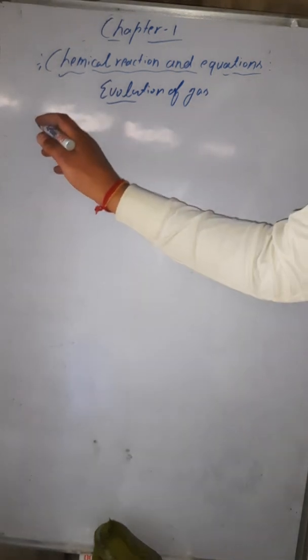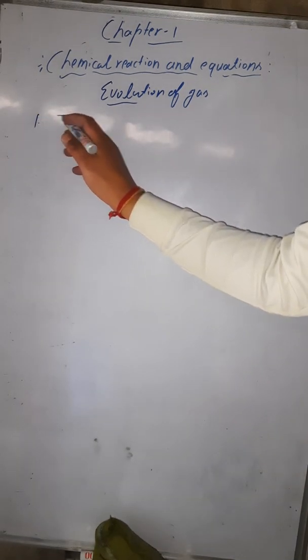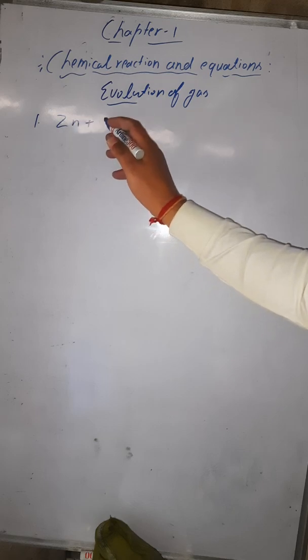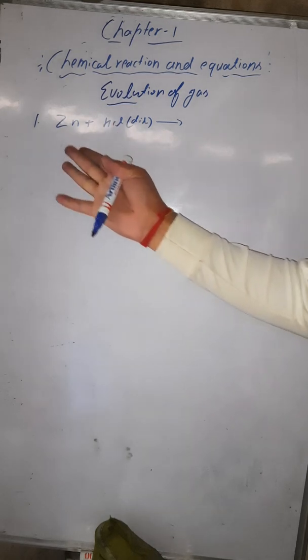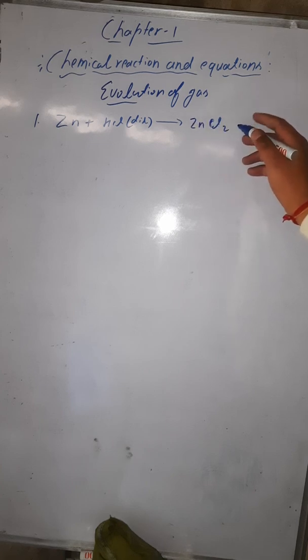Like you can see some examples I can tell you. If you take the example of the reaction of zinc and dilute hydrochloric acid, dilute means some presence of water is there. When you see the reaction between zinc and dilute hydrochloric acid, you can find ZnCl2, that is zinc chloride, and the next product will be hydrogen gas.